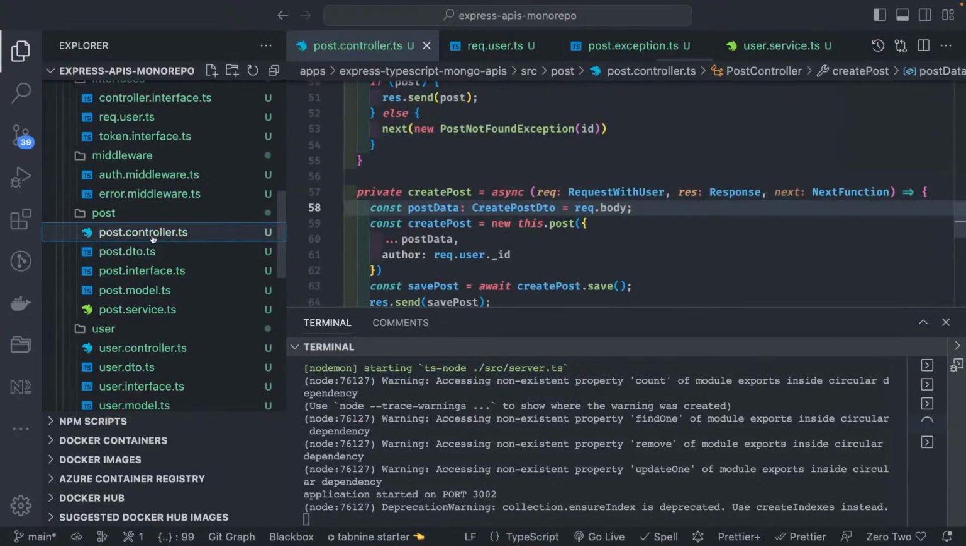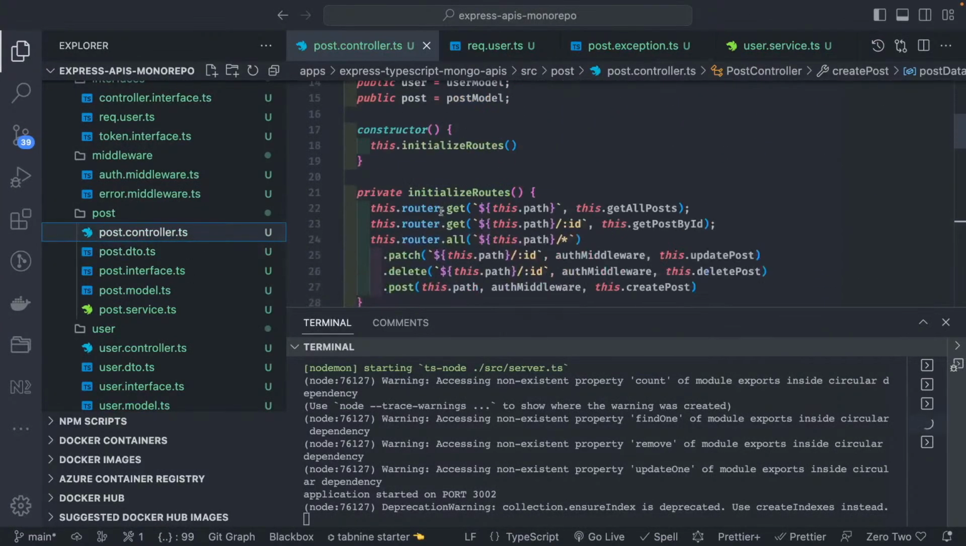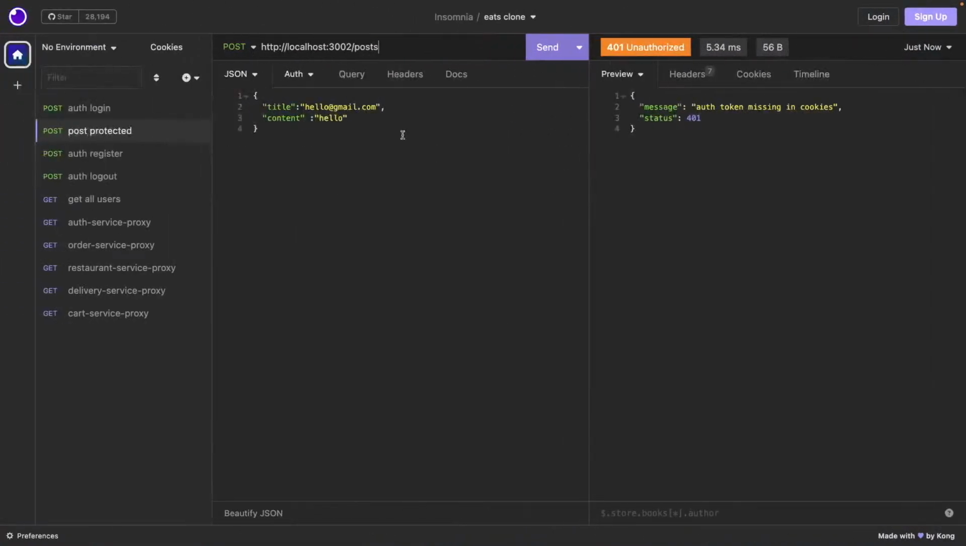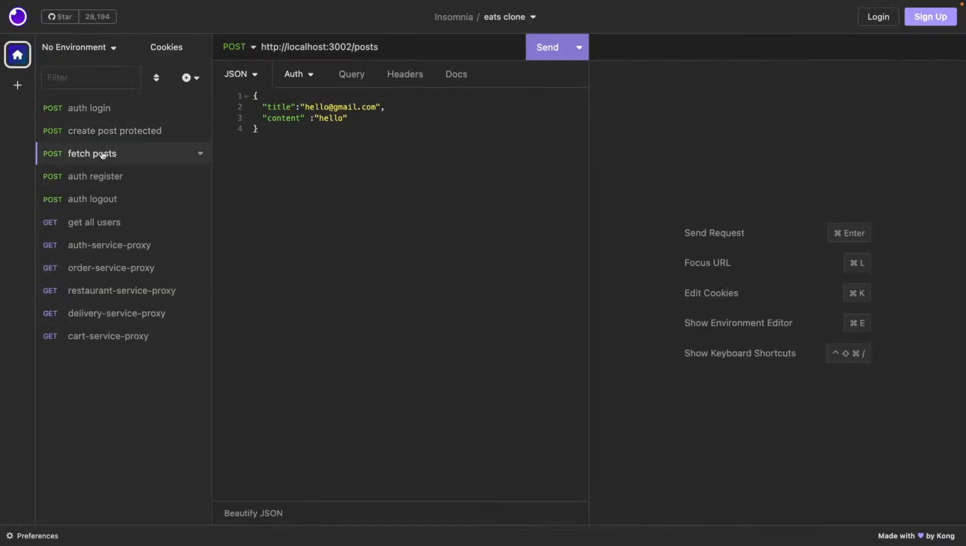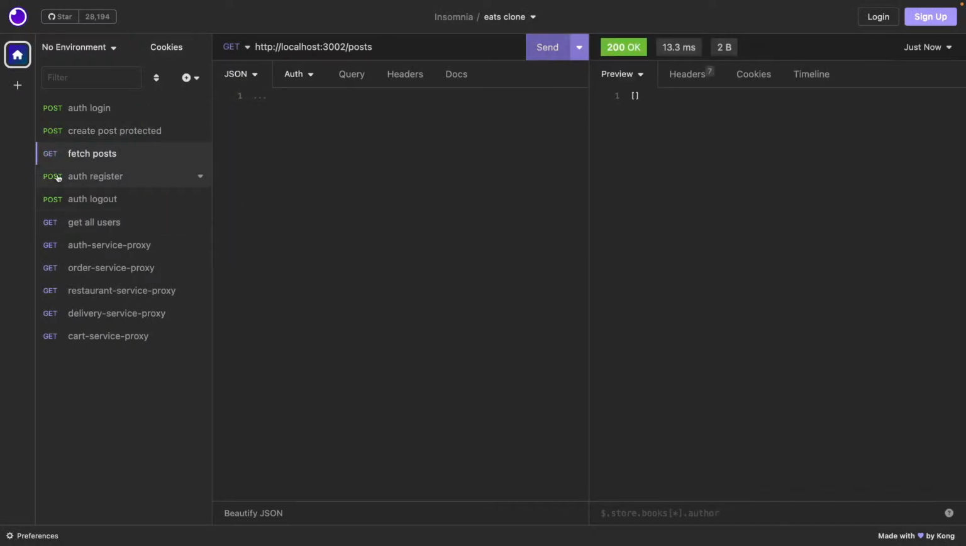And let's see if I try to get all the posts. So let's go to post controller. These are all the routes we have. Get all path, get request, get by ID. So if I do simple get requests, posts, it will give me, currently there is no post. And you can pass the post ID also. First of all, let's create a post. So I will just pass create post protected, and then I will create a duplicate. Fetch posts, that is not protected. Here I can just do simply get. It is going to return empty.